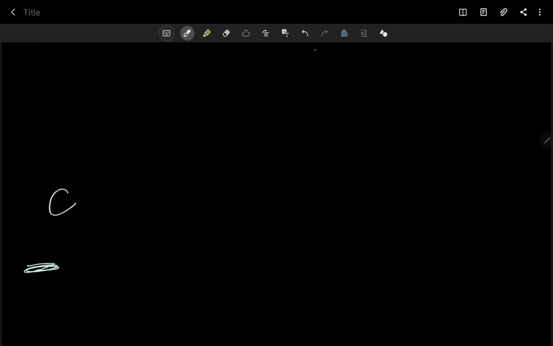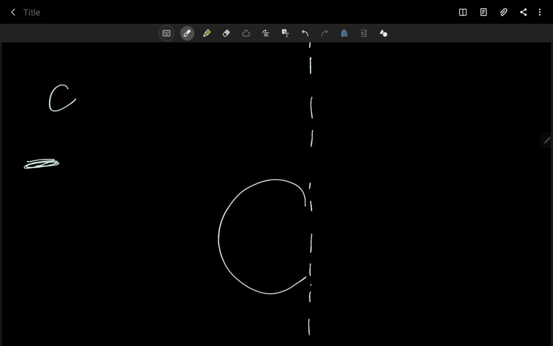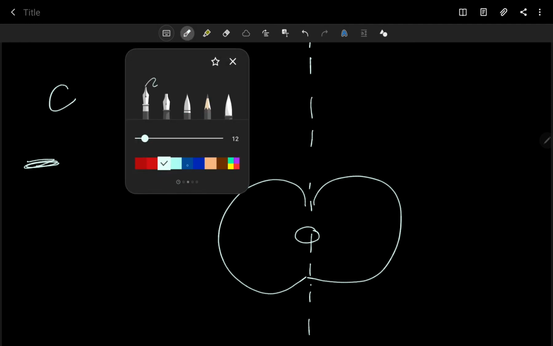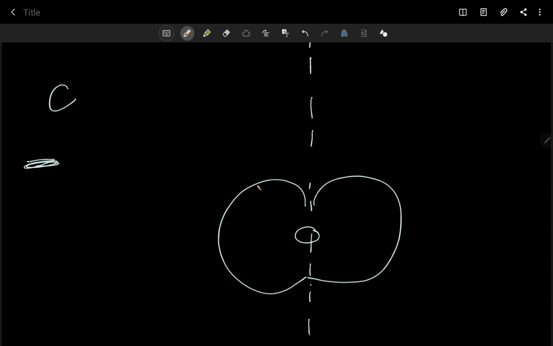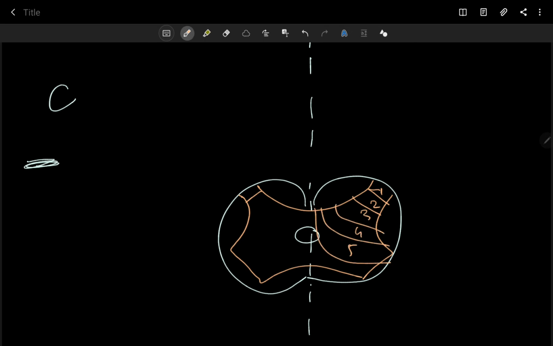This is the midline of the body. Here is the spinal cord I am drawing. Here you can see gray matter: lamina 1, lamina 2, lamina 3, lamina 4, lamina 5, like that.